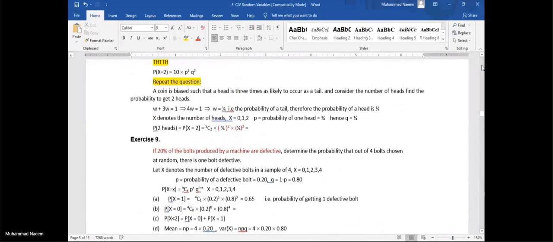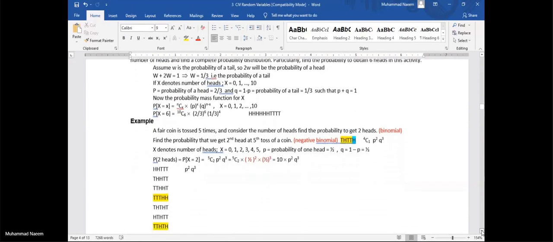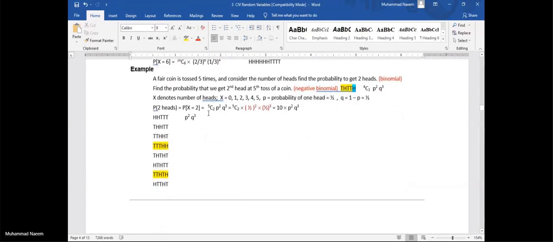When a coin is tossed 5 times, and we consider the number of heads and find the probability to get 2 heads. This is our target. We can also achieve this target by rephrasing the statement: find the probability that we get the second head at the 5th toss of the coin.